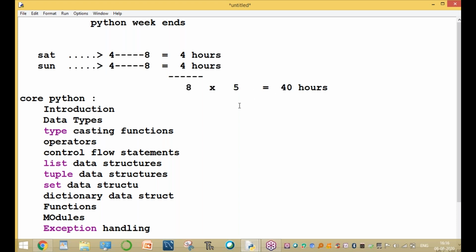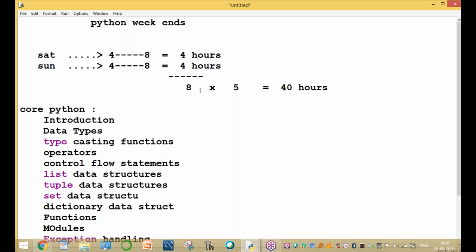If the syllabus is not completed within the duration, if you have some doubts, sir, then we are going to take one more week also, no doubt. We are looking for one more week. Now all these are covered in Python.